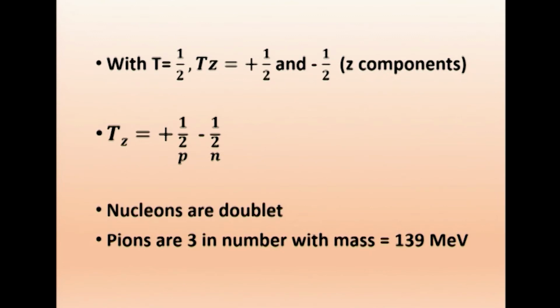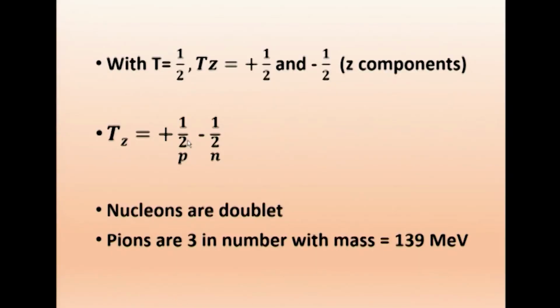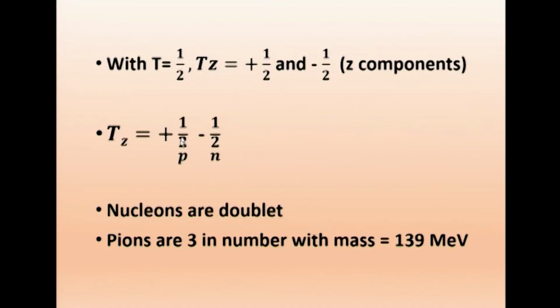With half, there are 2 possibilities. Spin equal to half: if neutron is taking up spin, proton will take down spin. If P equals plus half, neutron will take minus half. The 2 particles have got the same value, isospin equal to half, but the Z component, maybe the vertical component, will be plus half and minus half. There are 2 states. So nucleons are a doublet. We have taken this value for Tz.